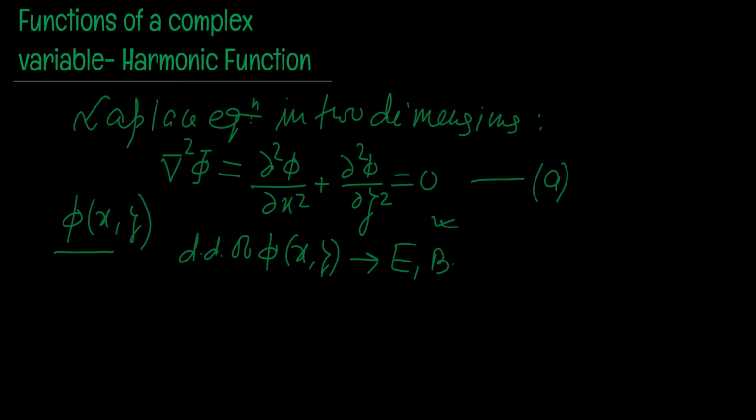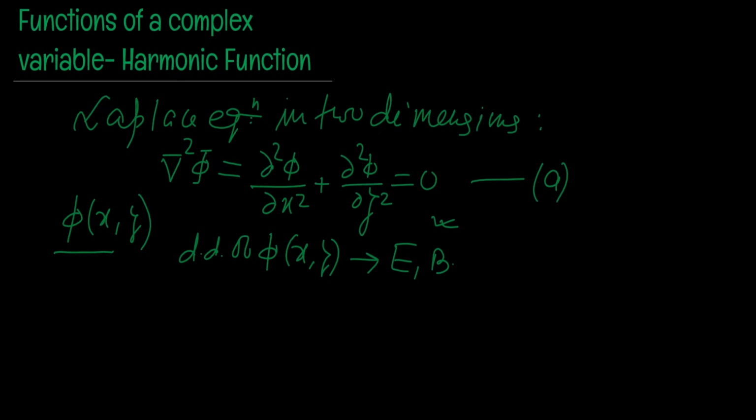Similarly, in hydrodynamics, when we study two-dimensional problems of flow of fluids, such problems are described by functions like phi, which is known as velocity potential, and we solve such problems by the use of this Laplace equation. The quantity is different, but the nature of the function remains the same.